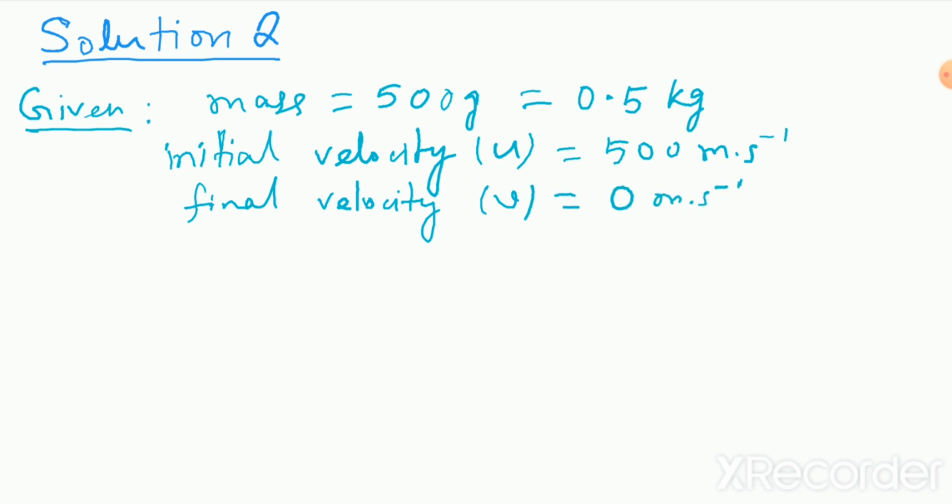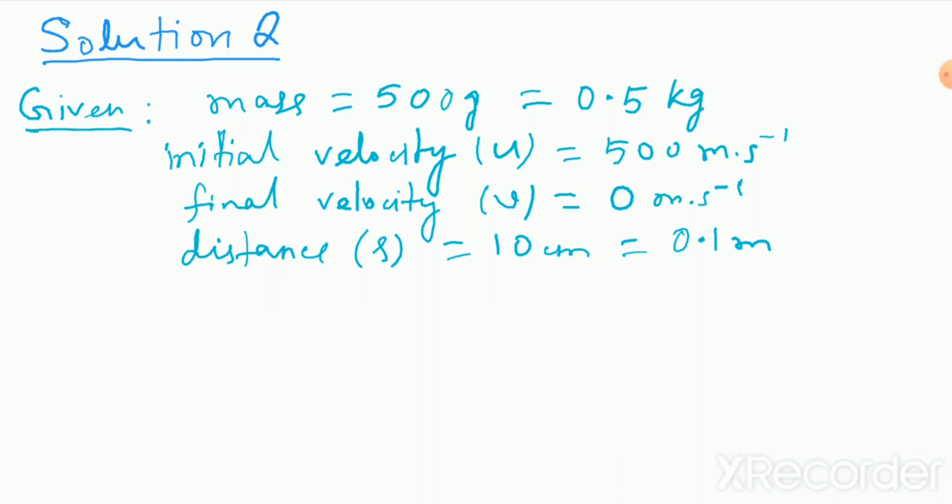Okay, fine. And what is the distance of penetration? The distance has been given, denoted by the letter s. So it is 10 centimeter. If I convert it, 10 by 100 meter, so 0.1 meter. Now what else has been given? It has been asked, what is the kinetic energy possessed by the bullet?